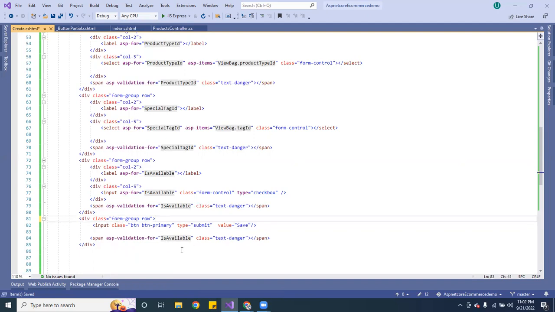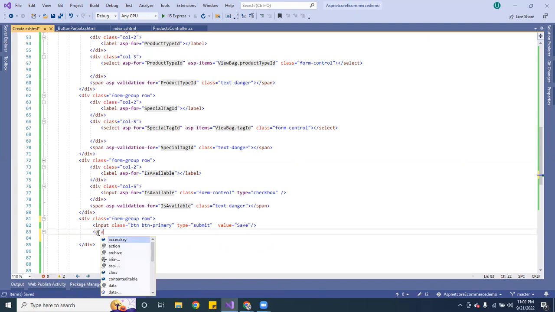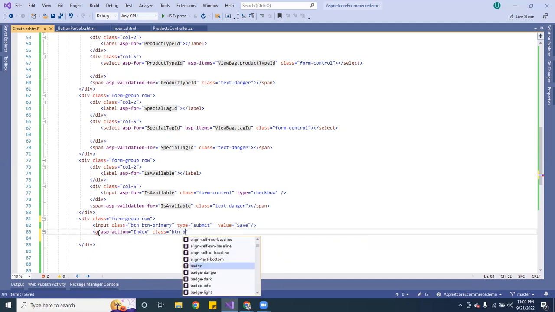Okay, so that's that. Let me go ahead and get rid of this danger span, and I'm going to go ahead and make a link over here. This one is going to be ASP action, and I want to send them back to the index. And then this one, I'm going to give it a class of BTN, and this one's going to be success.